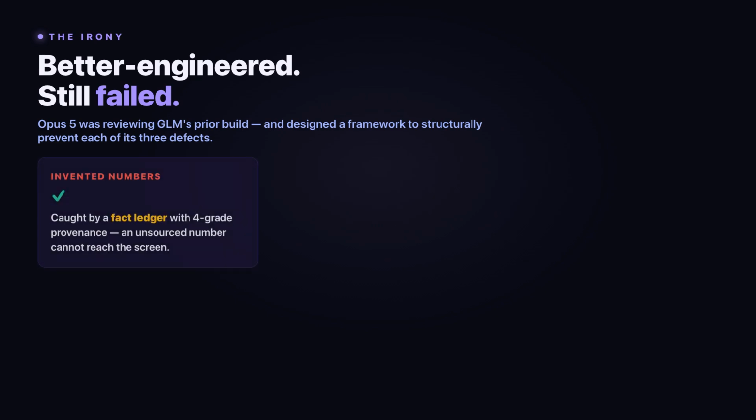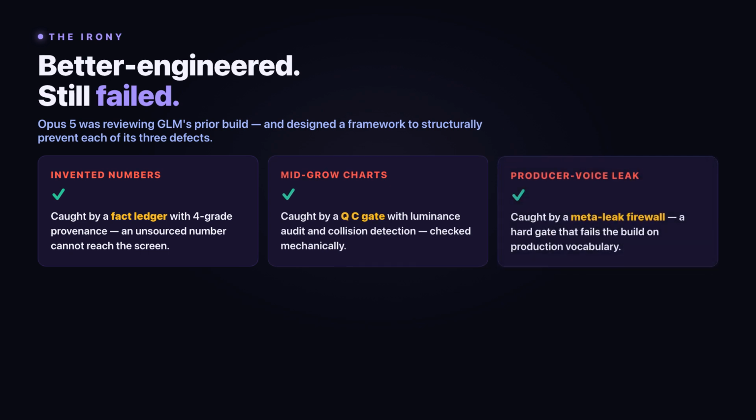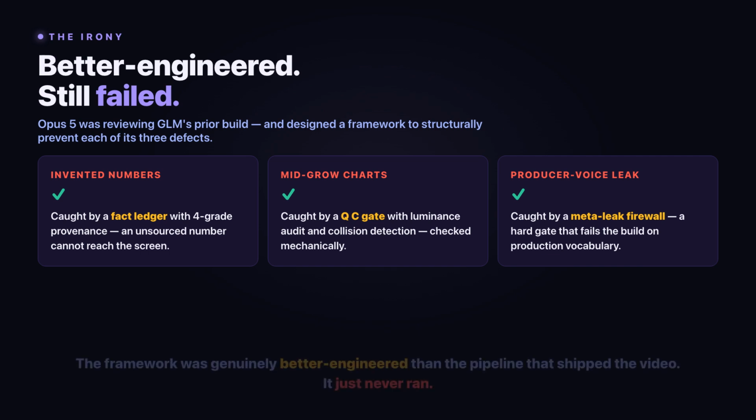Opus 5 knew it was over-engineering, and defended every choice in its docstrings. It was reviewing GLM's prior build, and designing a framework that would structurally prevent its 3 defects. Invented numbers, caught by a fact ledger. Mid-grow charts, caught by a QC gate. Producer voice leakage, caught by a meta leak firewall. The framework was genuinely better engineered than the pipeline that shipped the video. It just never ran. So what is the lesson?